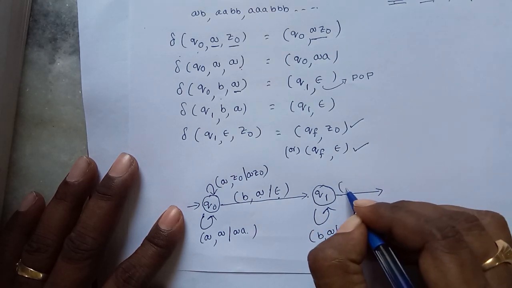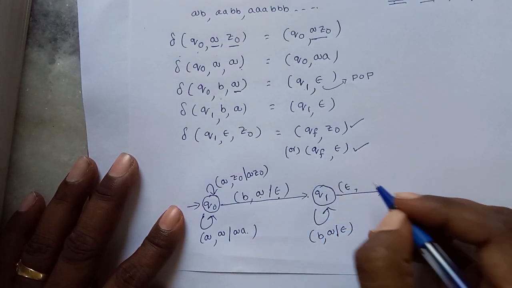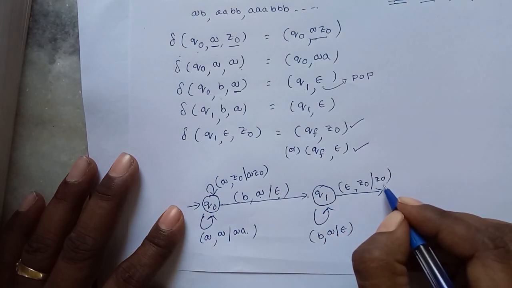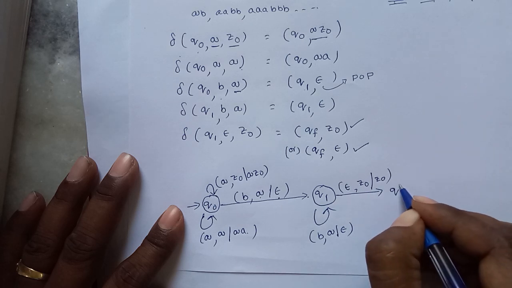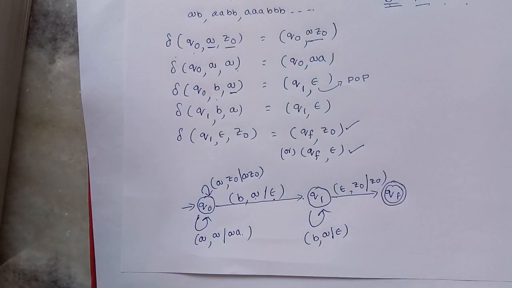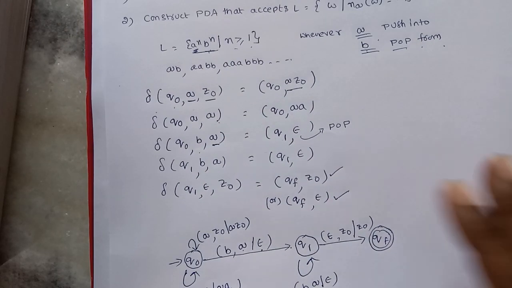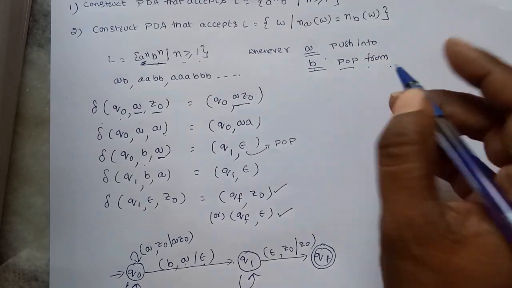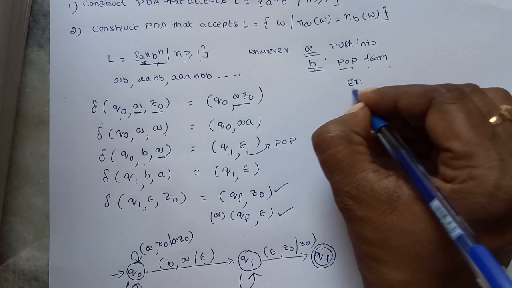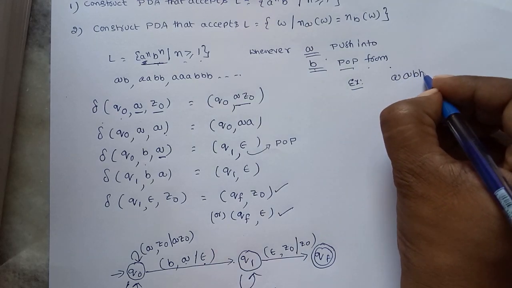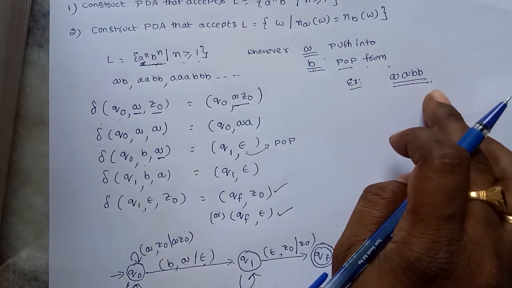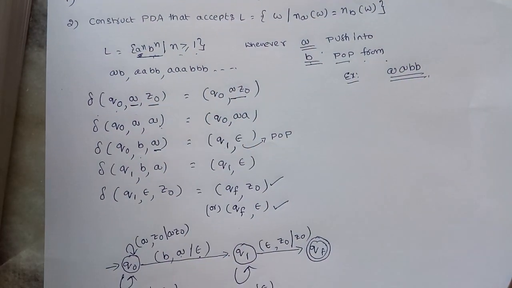Finally, if input is epsilon and the top of the stack is Z0, there is no need to perform any operation. We move to some final state QF. This is the pushdown automata. For example 1, consider the string AABB. Check whether AABB is accepted by this pushdown automata or not.